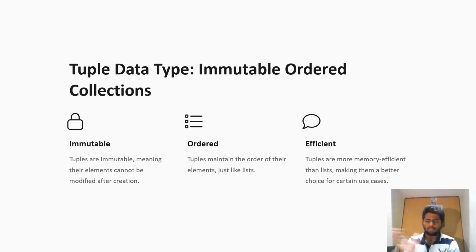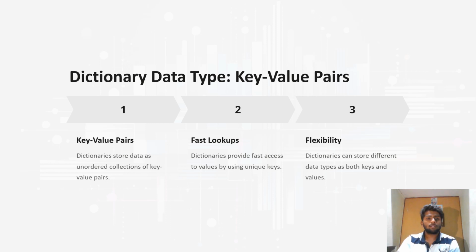Tuple and list are similar, with a minor difference, and tuples are efficient. Next, the dictionary data type, key-value pairs. A dictionary stores data as an unordered collection of key-value pairs.